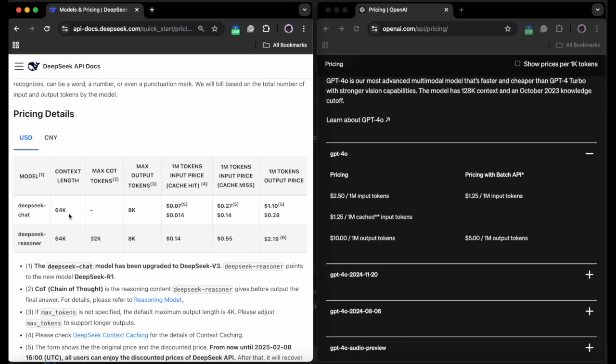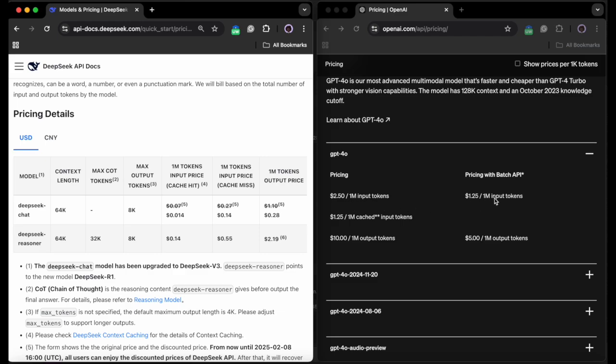For the DeepSeek chart, which does not include the reasoner, for each million tokens that is a cache hit, that is available in the cache, it costs $0.014. That's not the same case for OpenAI.